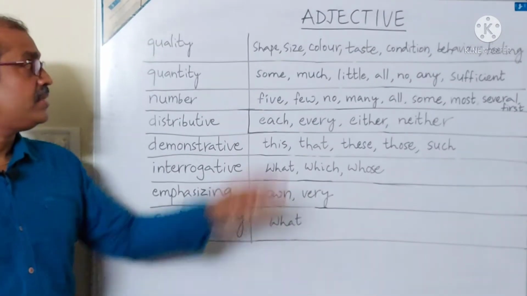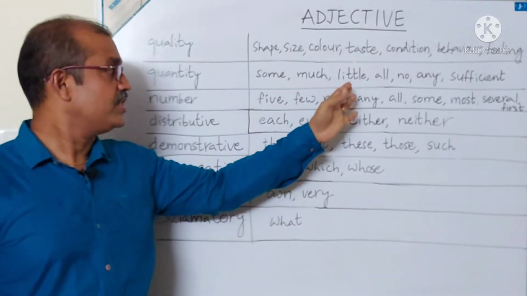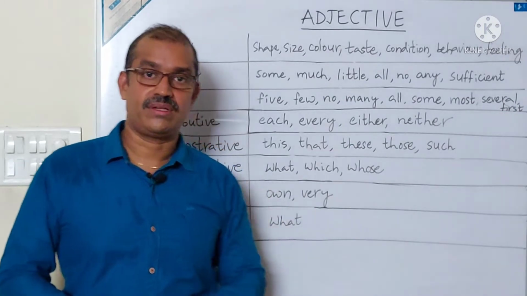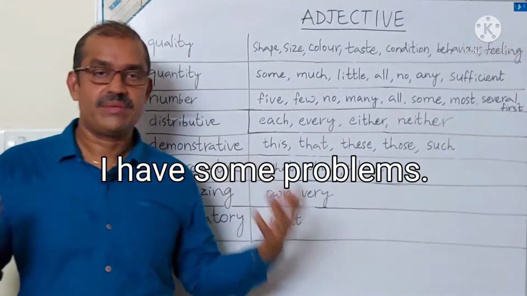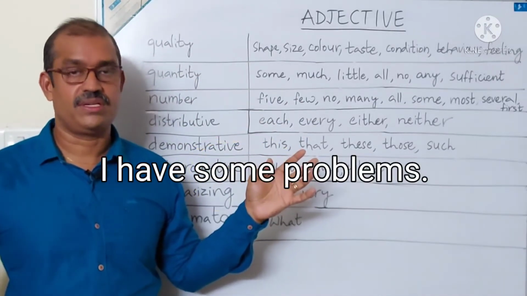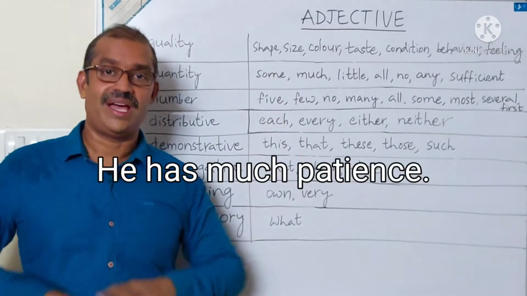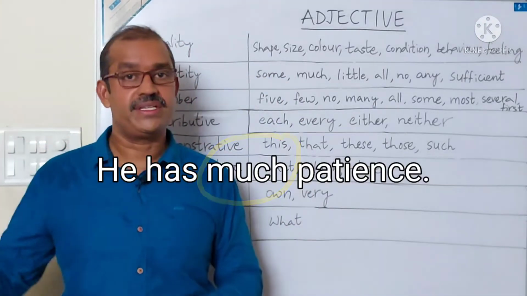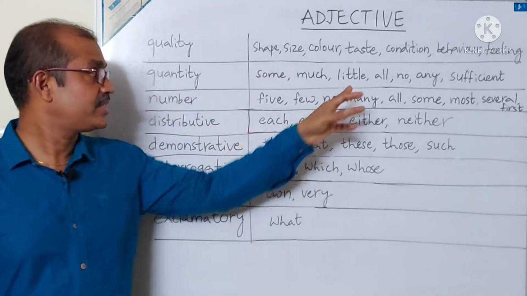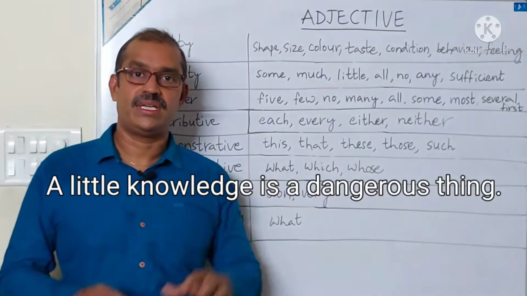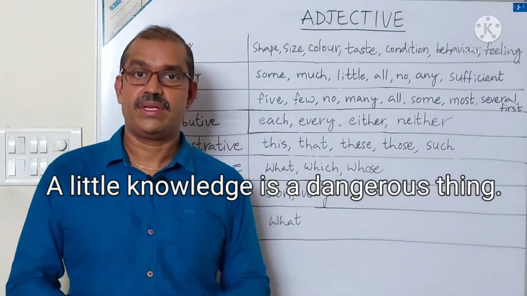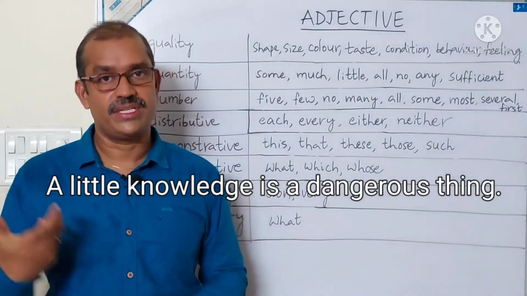Quantity. Adjectives of quantity: some, much, little, all, no, any, sufficient, etc. are adjectives of quantity. I have some problems. Here some is an adjective, problems is a noun. Much: he has much patience. Here patience is a noun, much is an adjective. So much comes before the noun patience. Next, little. Little knowledge is a dangerous thing. Please remember it. Little knowledge is a dangerous thing. So little is an adjective, knowledge is a noun.